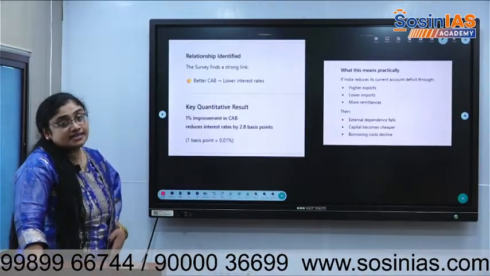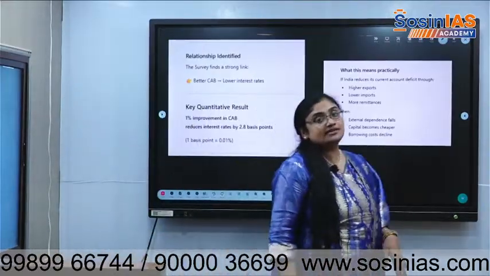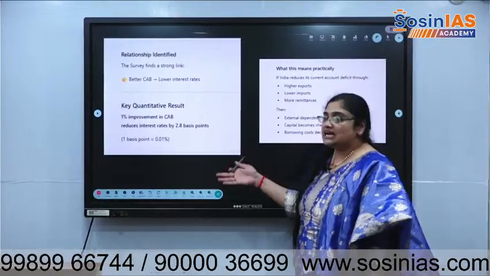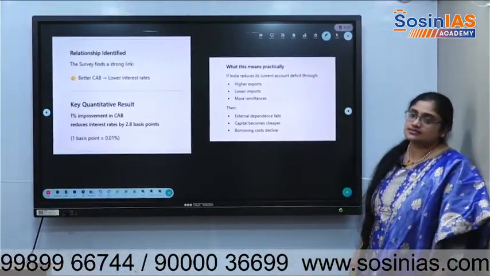A 1% improvement in the current account balance reduces interest rates by 2.8 basis points. They don't ask this much in detail, but you can write this in your mains answers.